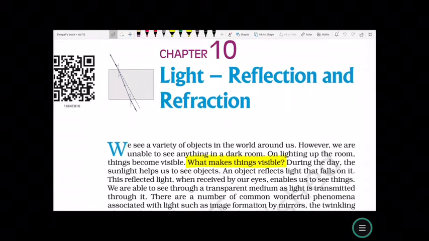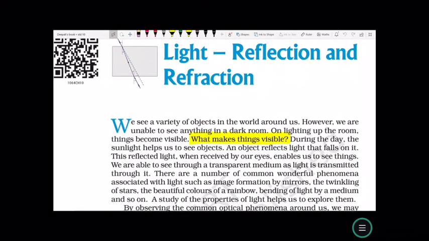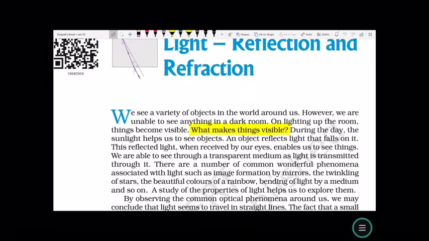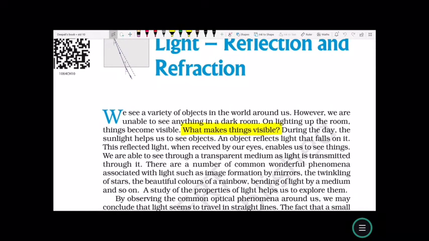During the day, the sunlight helps us to see objects. An object reflects light that falls on it. This reflected light, which is received by our eyes, enables us to see things. We are able to see through a transparent medium as light is transmitted through it.